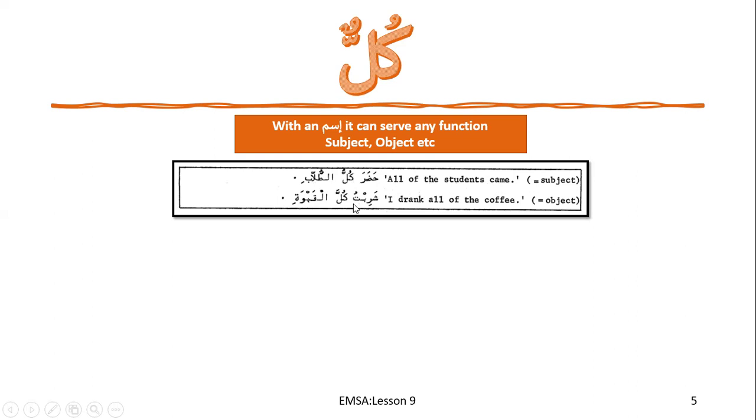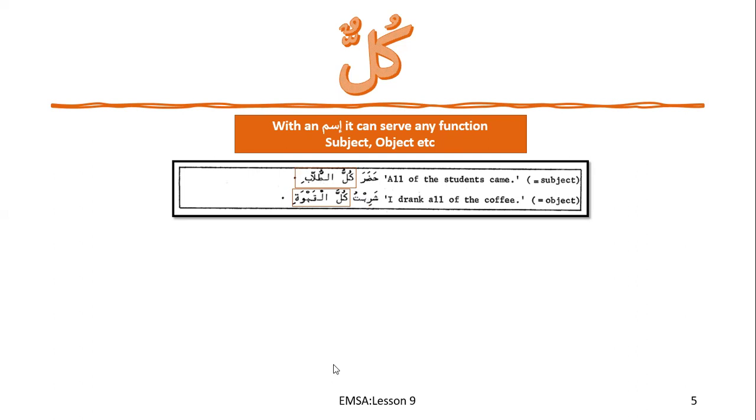Sharibtu, I drank. What did I drink? Kullal kahwati. Now, the square should actually be extended till kullu. Let me fix it. So this whole component is basically a fa'il here. And over here, kulla, as you can see, has fatha, so this whole thing is the object, which is maf'ul.